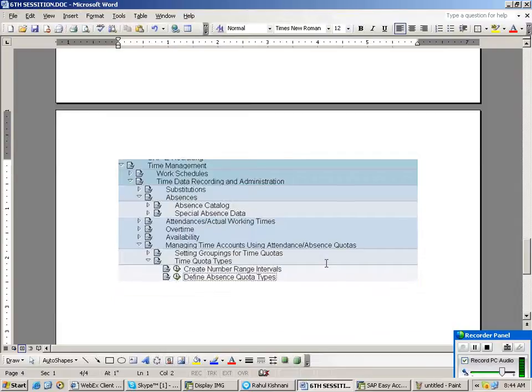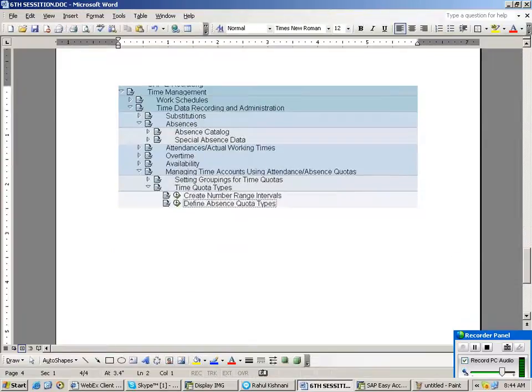Here the path is using time management, time and recording administration, then managing time accounts using attendance rights, like time quota type, then define absence quota type. Define absence quota type. Because in real-time scenario, I will tell you one thing. In real-time scenario, we have to prepare